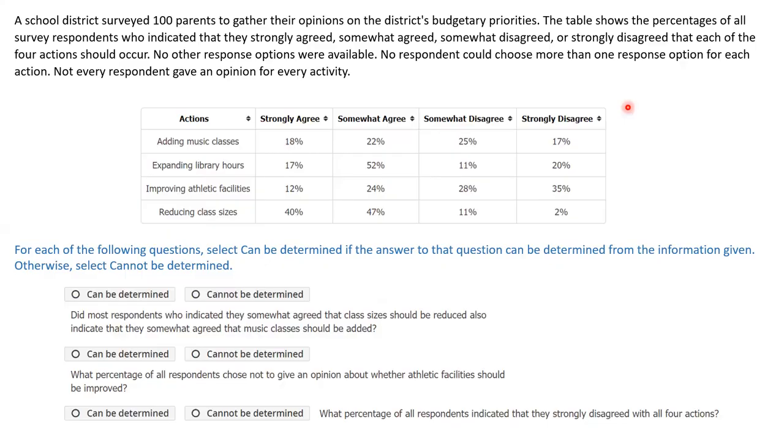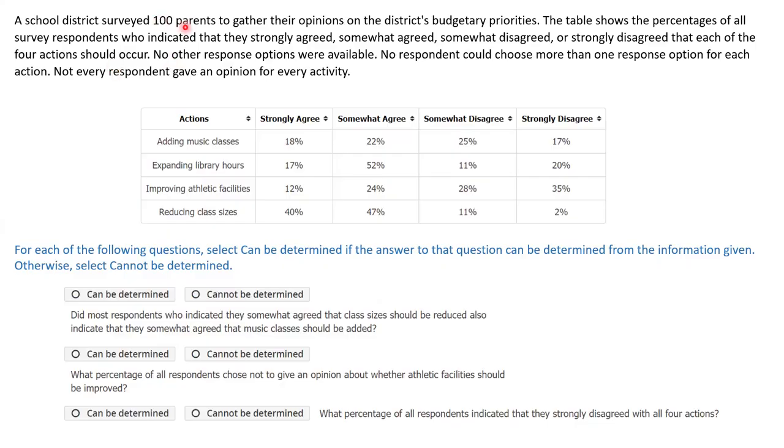All right, let's first understand this. 100 parents were surveyed. The table shows percentages of all survey respondents who indicated that they strongly agreed, somewhat disagreed, or strongly disagreed that each of the 4 actions should be taken.